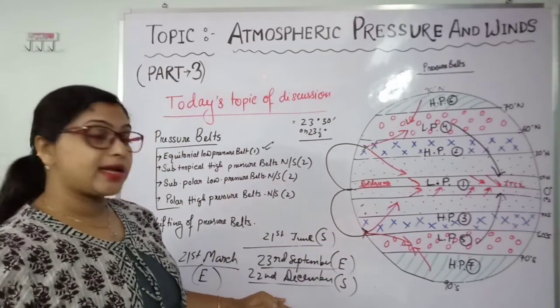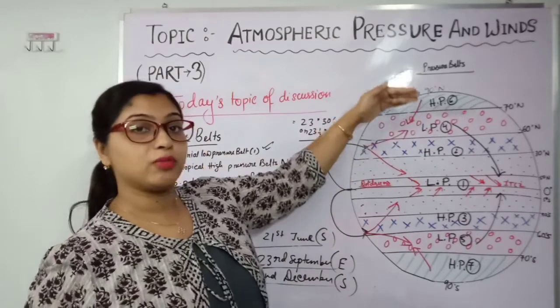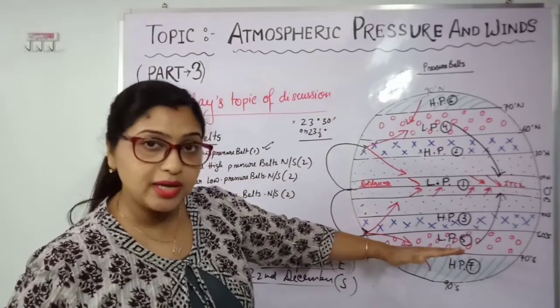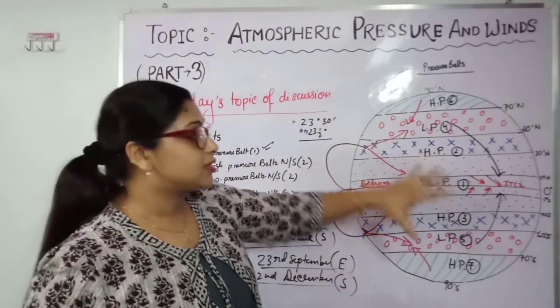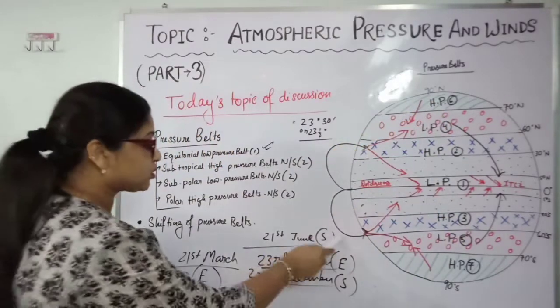After that, on 22nd December, all the pressure belts move 5 degrees south, and there will be summer in the southern hemisphere and winter in the northern hemisphere. Hope you have understood this one.